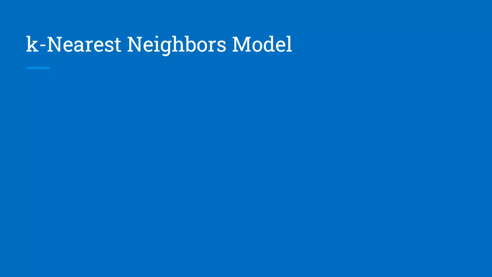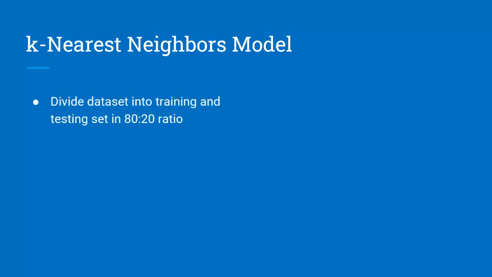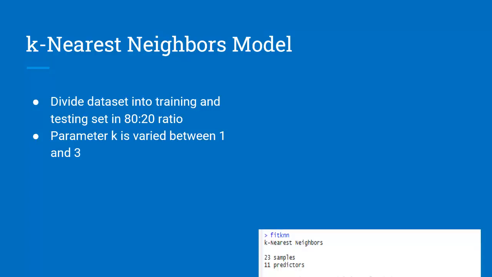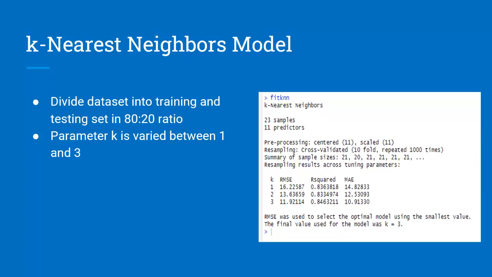Next, for constructing the KNN model, we divide the dataset into two parts like the previous case. We train the dataset using the KNN method, varying the values of k, where k is a tuning parameter, from 1 to 3, because we have to take the square root of the number of variables, and the square root of 11 is 3 approximately. This whole method is repeated 1000 times with 10-fold cross-validation. The final model obtained is the 3 nearest neighbor model.